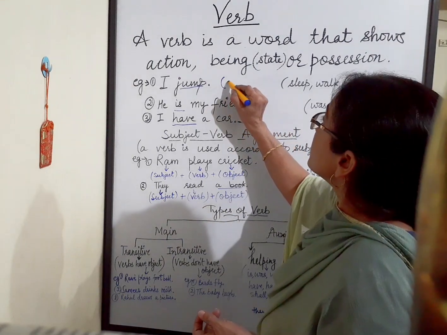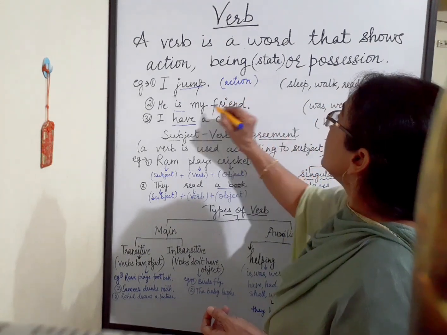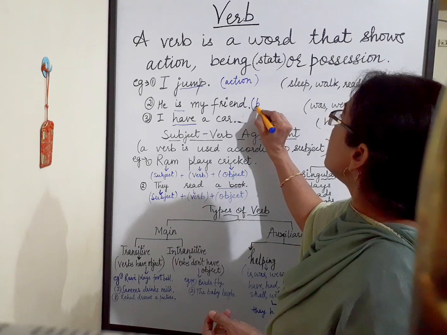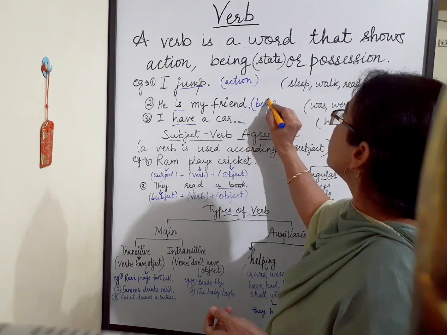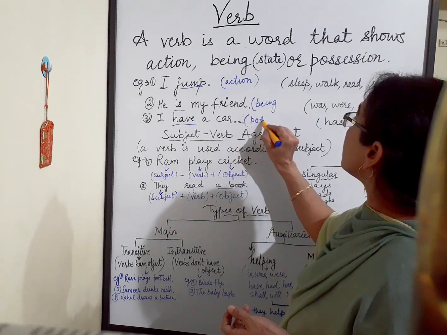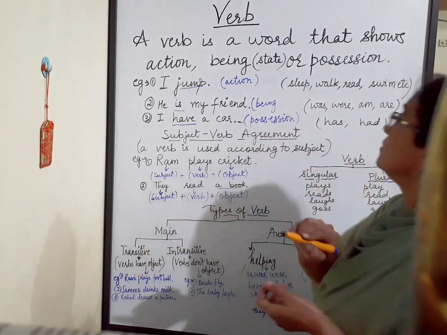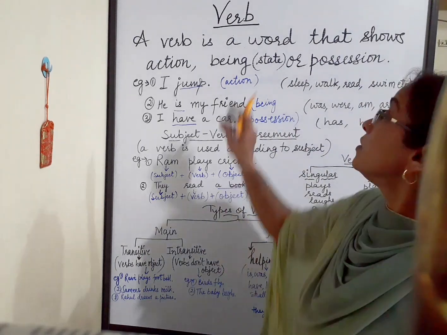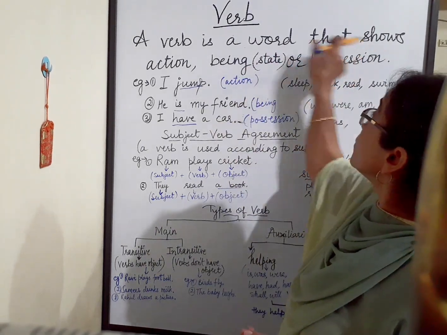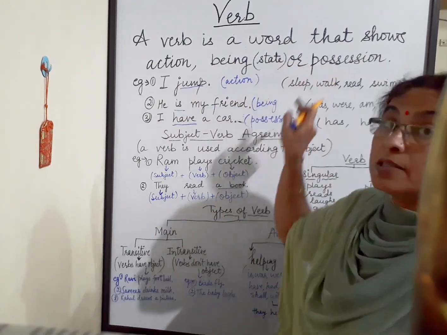Jump shows action, is shows being, existence, and have shows possession. So a verb is a word that shows action, being, state, or possession.